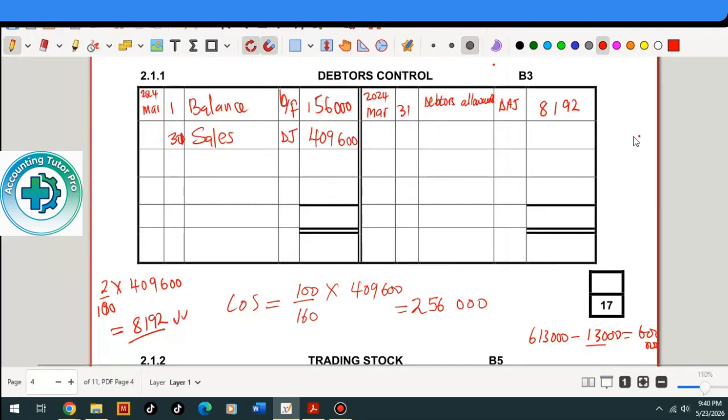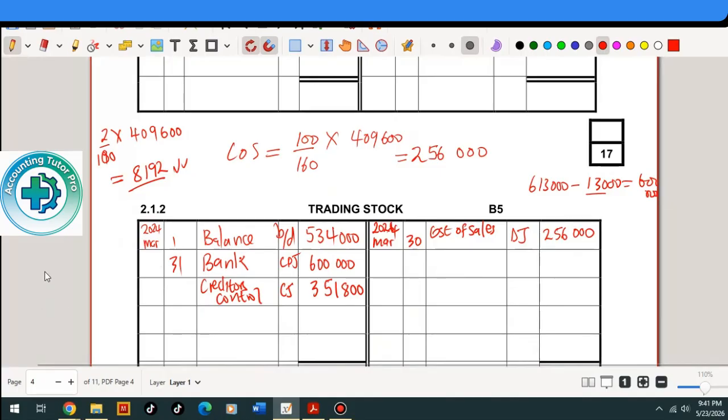So to show this, we record in the trading stock account. Because the stock is decreased, we credit trading stock and we debit creditors control. So in the trading stock, we say creditors control, folio CAJ, which represents creditors allowances journal. The amount of the goods that were returned was 29,000.